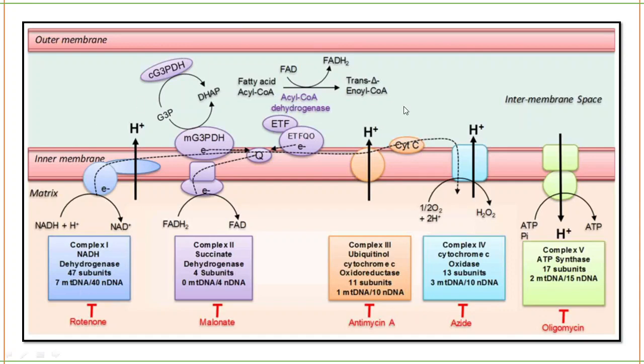I have summarized everything in this diagram. This is a very beautiful picture which summarizes the electron transport chain and how it is happening. It tells you what complexes are present, how the electron is transported, and finally how oxygen is reduced and how the water molecule forms. It is not H2O2, it is H2O. It also shows complex 1, which is called NADH dehydrogenase and is composed of 47 subunits.